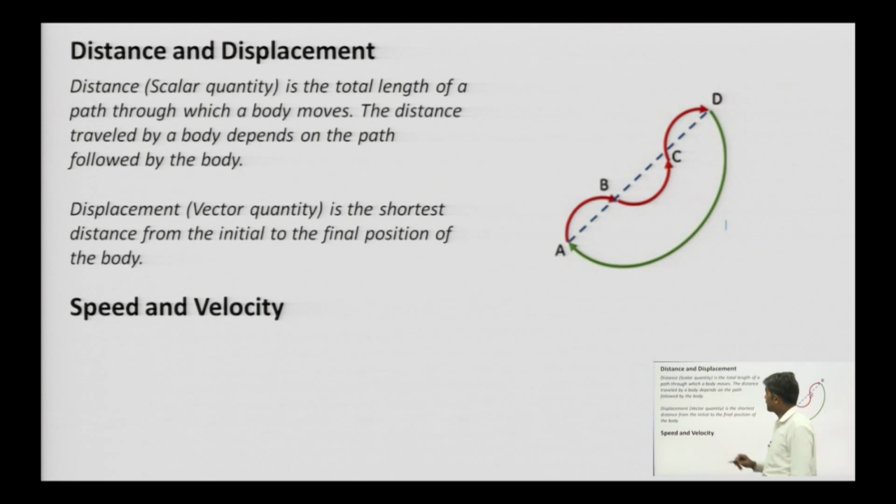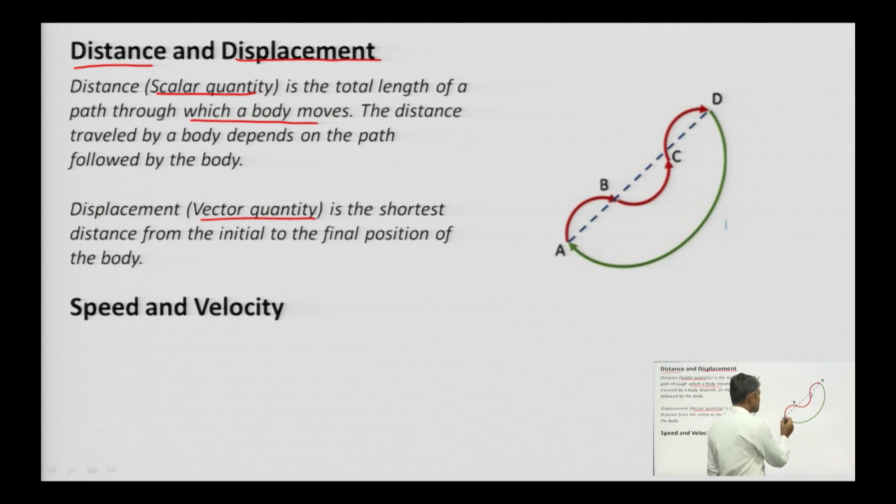Now, let us differentiate distance and displacement. First difference: distance is a scalar quantity, and displacement is a vector quantity. Other difference is that distance is the total length of the path through which a body moves. Look at this diagram.